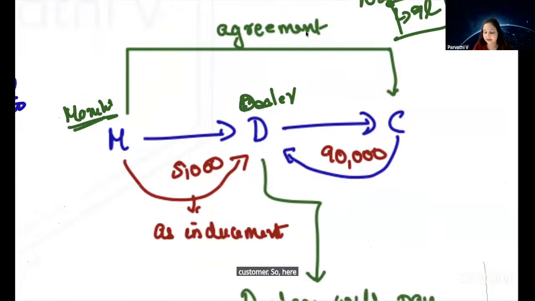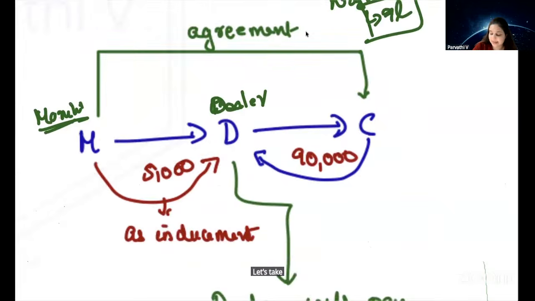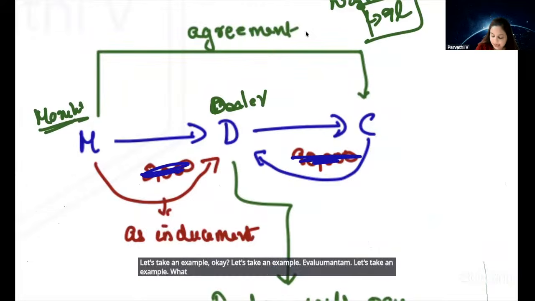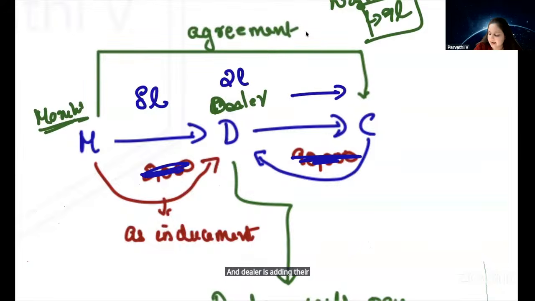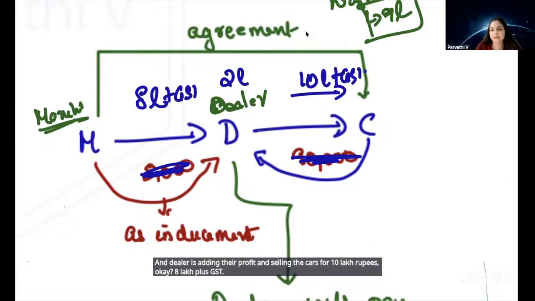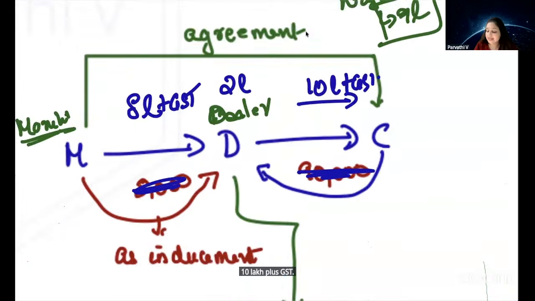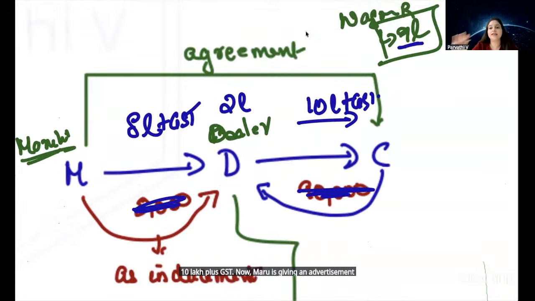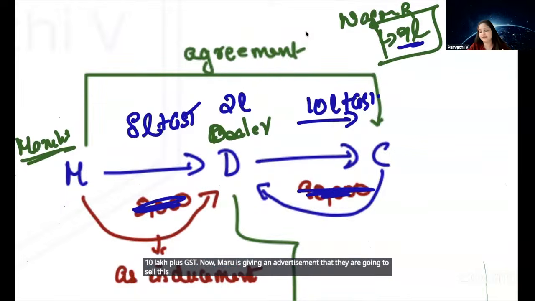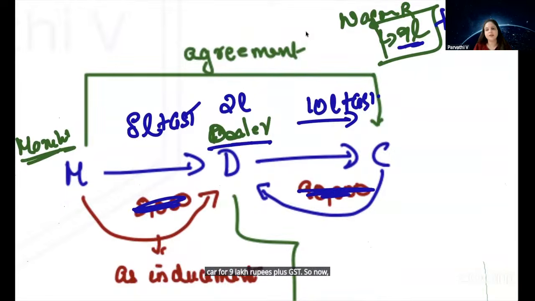Now, let's take an example. Maruti is selling their Wagoner cars to the dealer for 8 lakh rupees, and the dealer is adding their profit and selling the cars for 10 lakh rupees. That is, 8 lakh plus GST, and 10 lakh plus GST. Now Maruti is giving an advertisement that they are going to sell this car for 9 lakh rupees plus GST. So now the dealer asks, we need a profit of 2 lakhs per car.